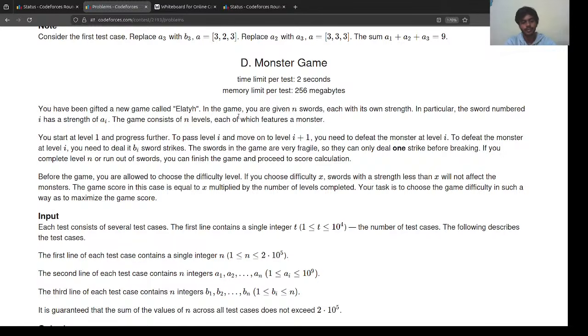So what does the fourth question tell us? It tells us that you have been gifted, okay, I have been gifted, a new game called Editorial. I don't know how to pronounce it, but it doesn't matter. So in the game we are given n swords.